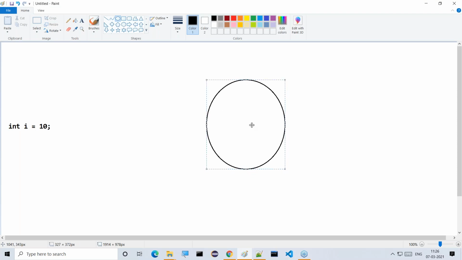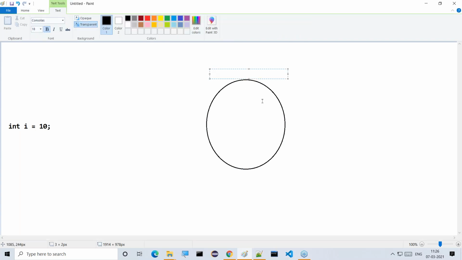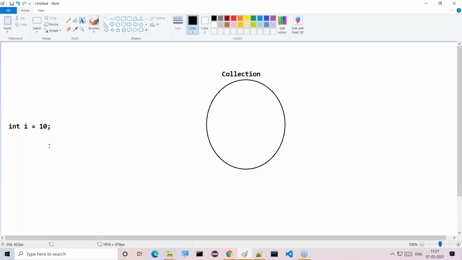This is a collection object. This is primitive data and this is a collection object. Now I want to send this primitive data to this collection object. How are we able to send this primitive data to the collection object?